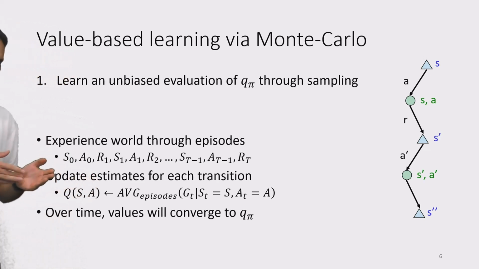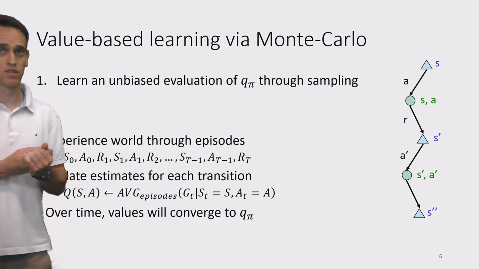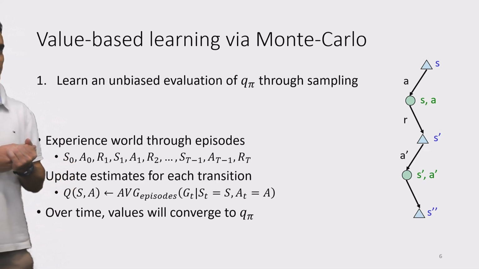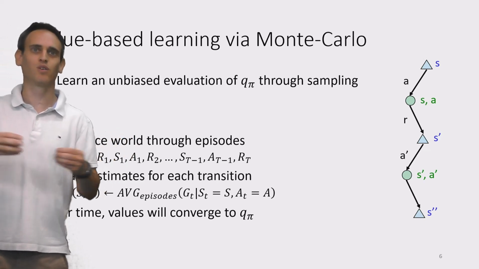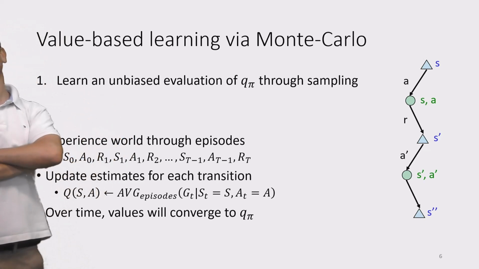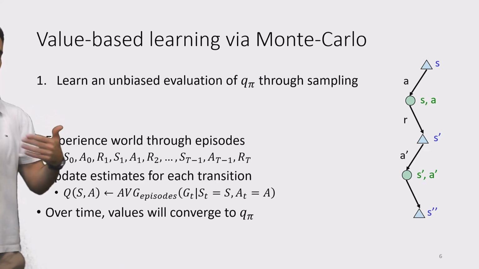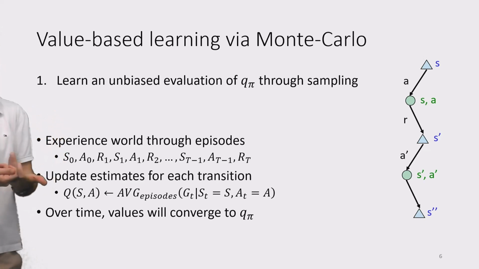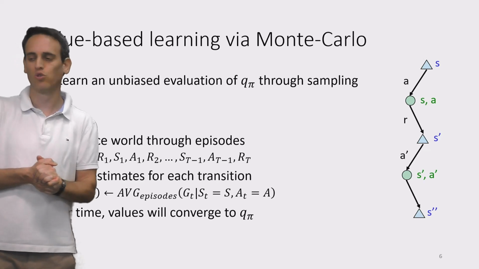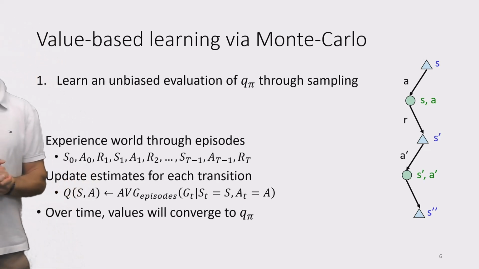It's how we define expected values, or empirical expected value, as the sum of samples over an infinite limit. So if we sample sufficiently many capital G values, we can take the average of those, and this is an unbiased estimation. At the limit, it will be exactly the correct Q pi value, and over time the values will converge on the true Q value.